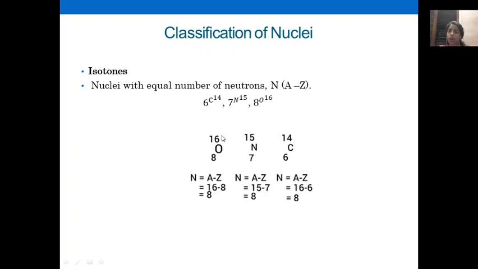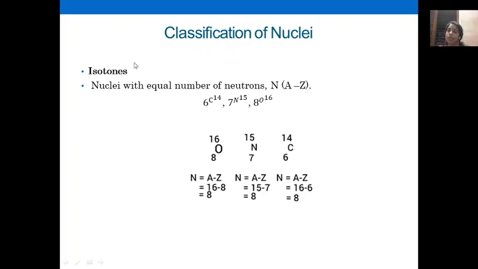So how many neutrons will be there? 16 minus 8, 8. In the case of nitrogen, mass number is 15, atomic number is 7, neutron number is 15 minus 7, 8. Carbon, mass number 14, atomic number 6, 14 minus 6 is 8. So all these atoms have the same neutron number.